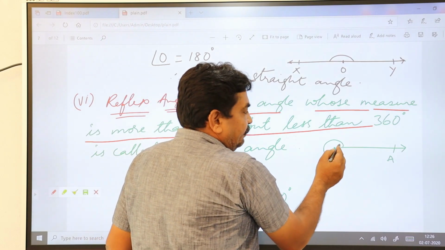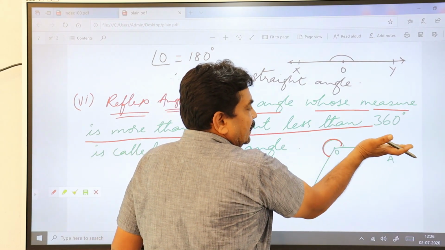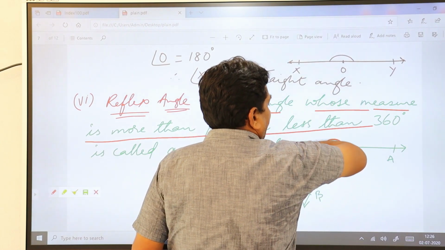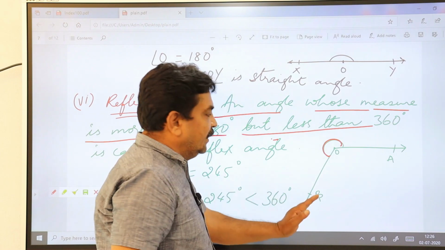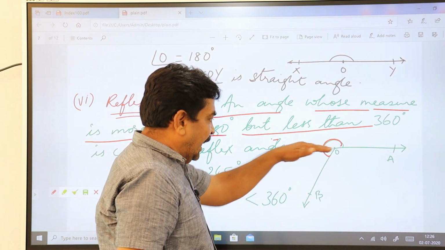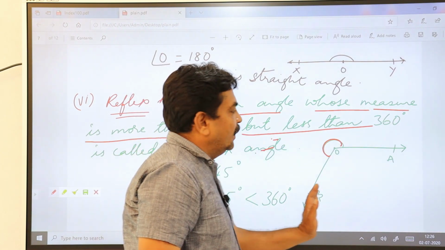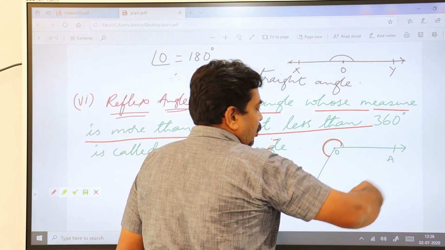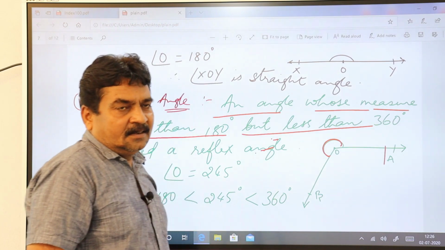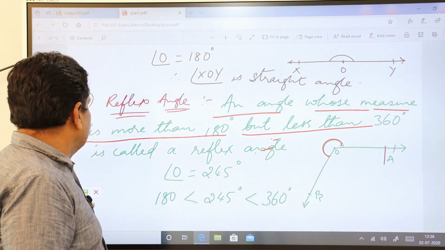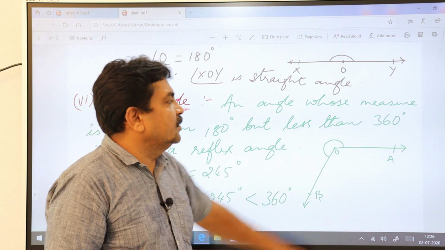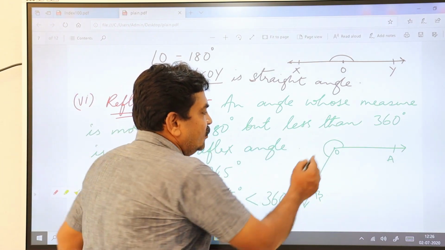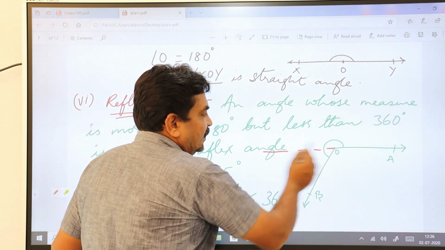Okay, I kept this, means this is your 60 degrees, say this is your 90 degrees, this is your 180 degrees, and it moves beyond 180 degrees. So the angle which is more than 180 degrees but less than 360 degrees. 360 degrees means it has to go around one complete circle.